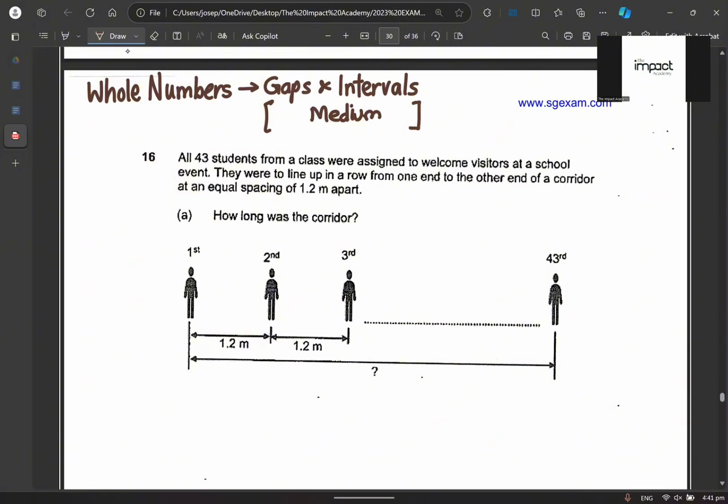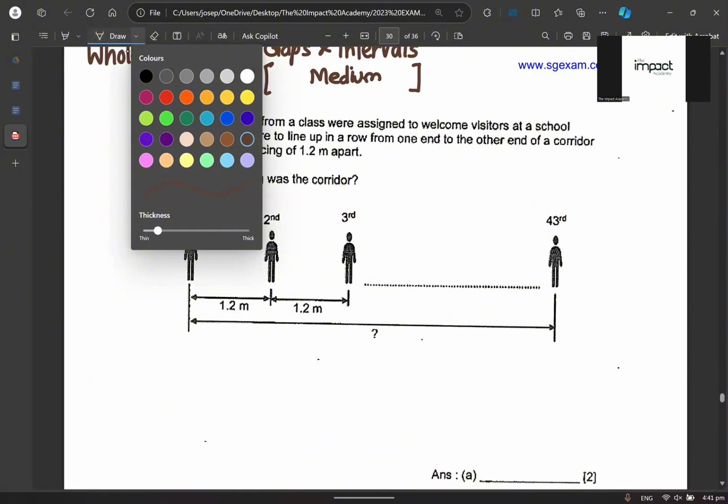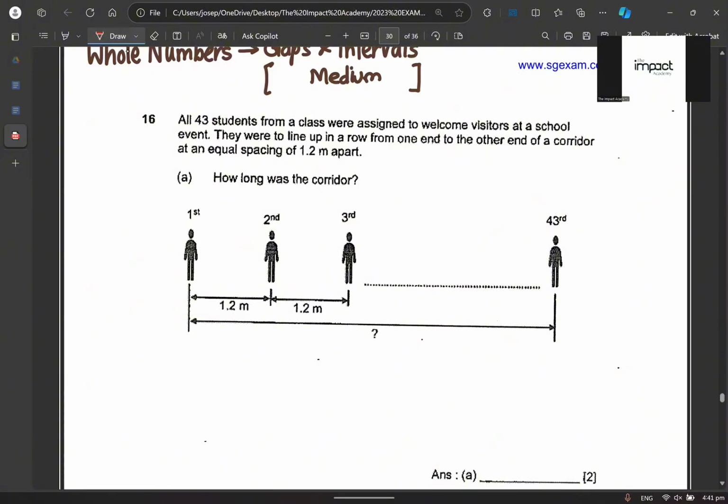Now let's read this question first. It says that there are 43 students. If there are 43 students, how many gaps are there? 42. Thank you. Our job when it comes to gaps and interval is to always find the number of gaps, and to always find what one gap is.